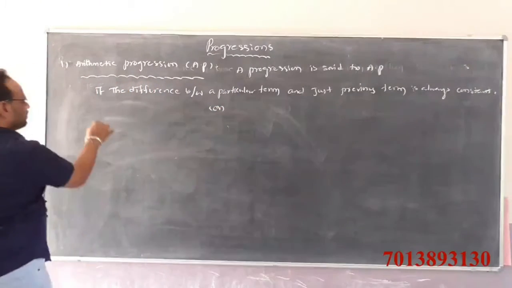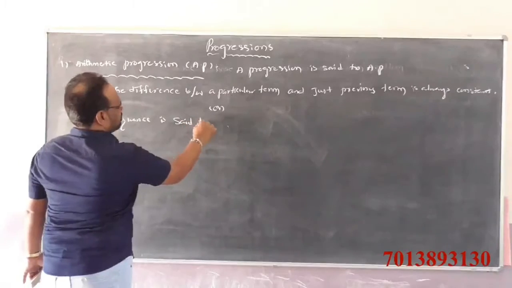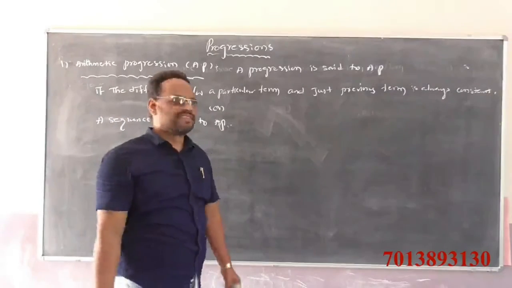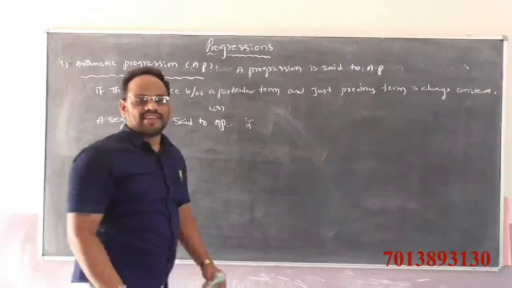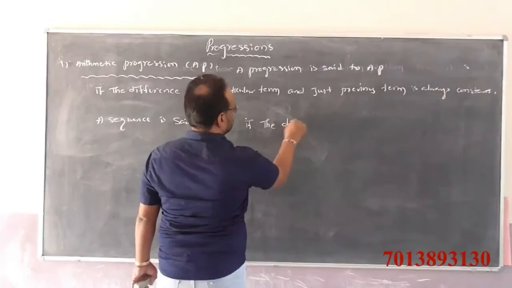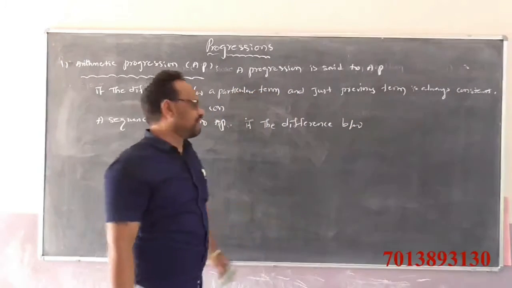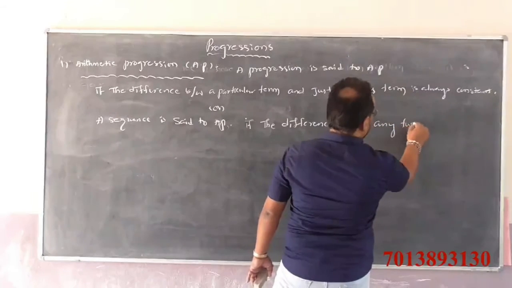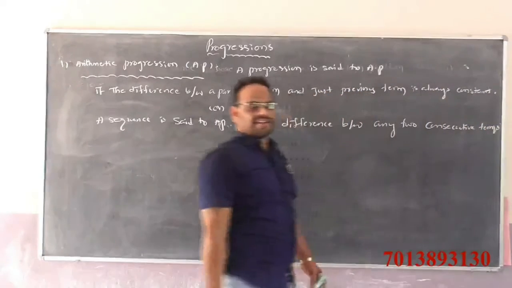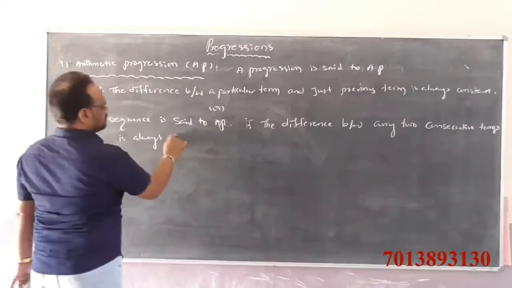A sequence is said to be arithmetic progression if the difference between any two consecutive terms is always the same.